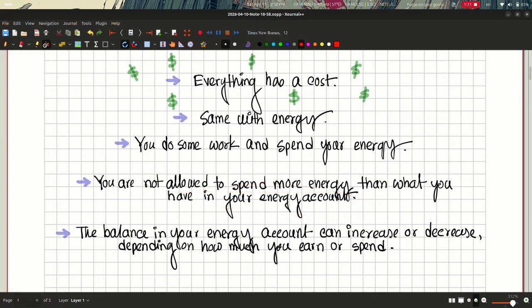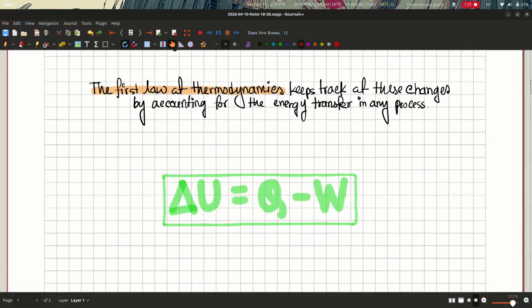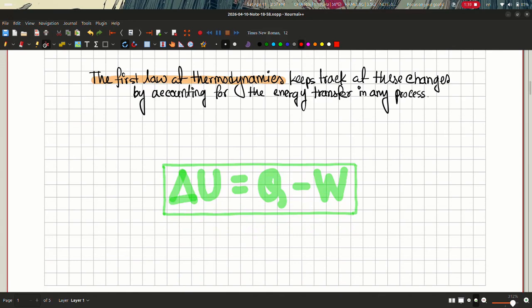So the balance in your energy account can increase or decrease depending on how much you earn or spend, right? Your account balance can depend on your transactions, how much is going in, how much is going out, and things like that. So you need a way to keep track of your energy balance by the calculation of your earnings and your spendings. So this is what the first law of thermodynamics is. It essentially keeps track of these changes by accounting for the energy transfer in any process. So this is what it looks like.